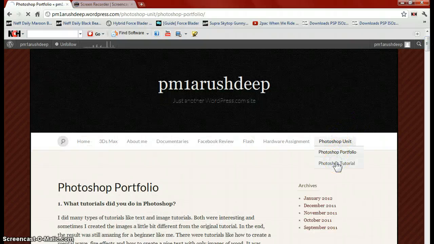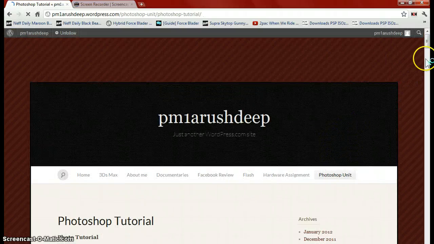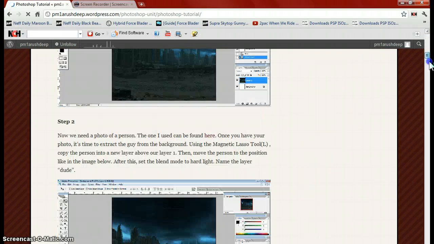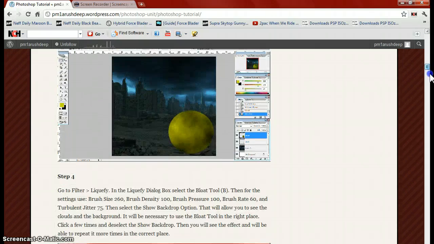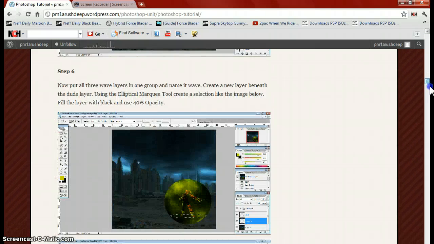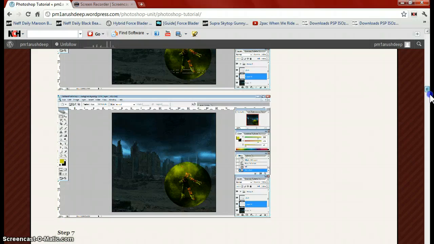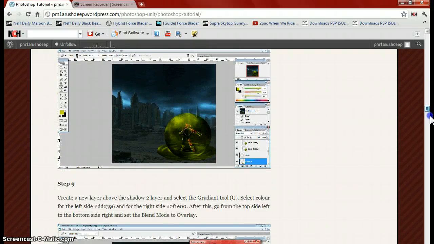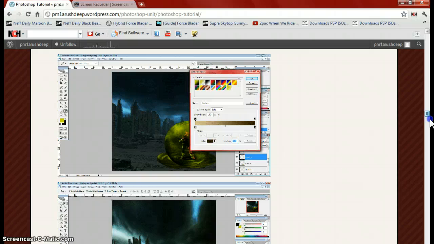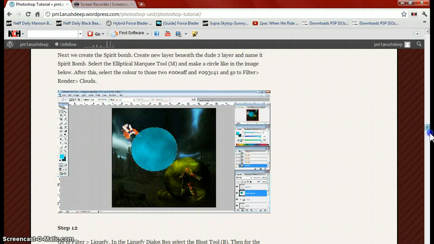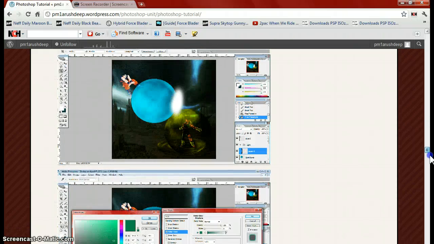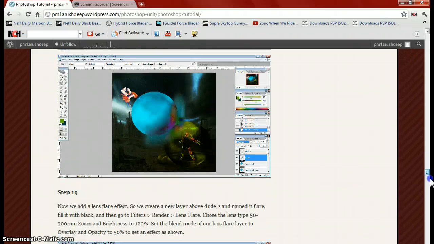Okay, here you can see my Photoshop tutorial. I did everything step by step in short steps, and I think it's really good to follow and everyone could create it. Like I already know 3 or 4 people who created it, and they were really surprised how easy it is if they follow my steps, because they are well explained, I guess.